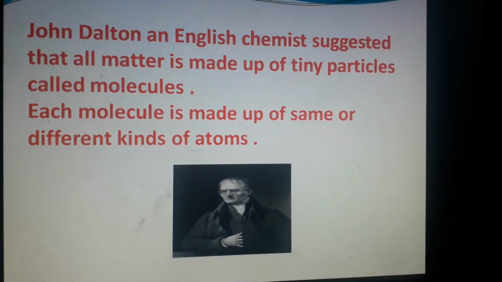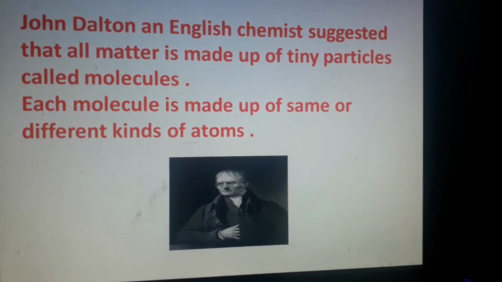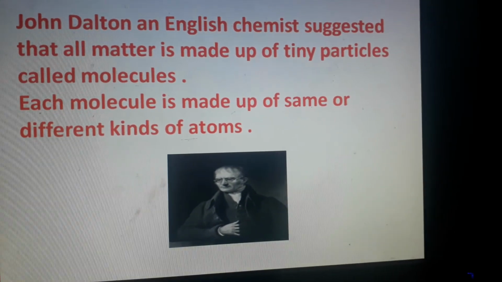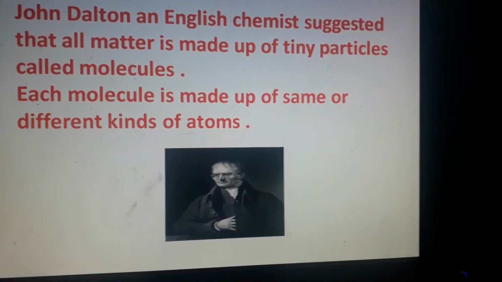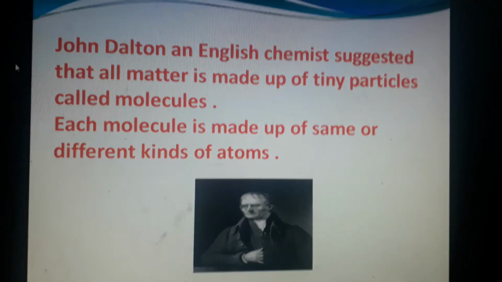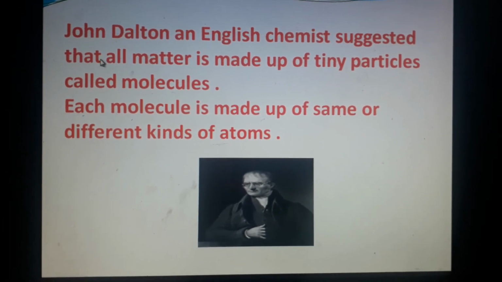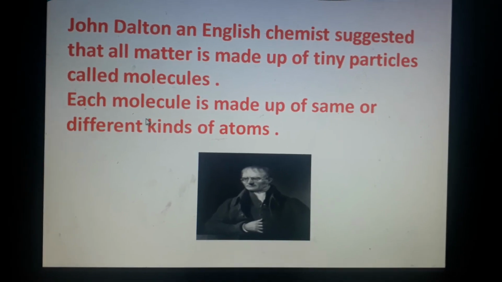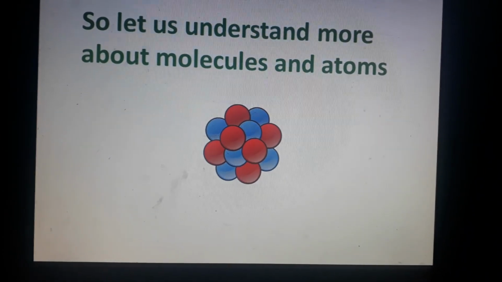Now when you study chemistry, you will be coming across this picture and you have to learn that this is our famous English chemist John Dalton, who suggested that all matter is made up of tiny particles called molecules, and each molecule is made up of same or different kinds of atoms. So you have learned about molecules and also about atoms. Some matter is made up of the same kind of molecules and same kinds of atoms, and some molecules are made up of different kinds of atoms. We will be studying more about molecules and atoms in our next class.